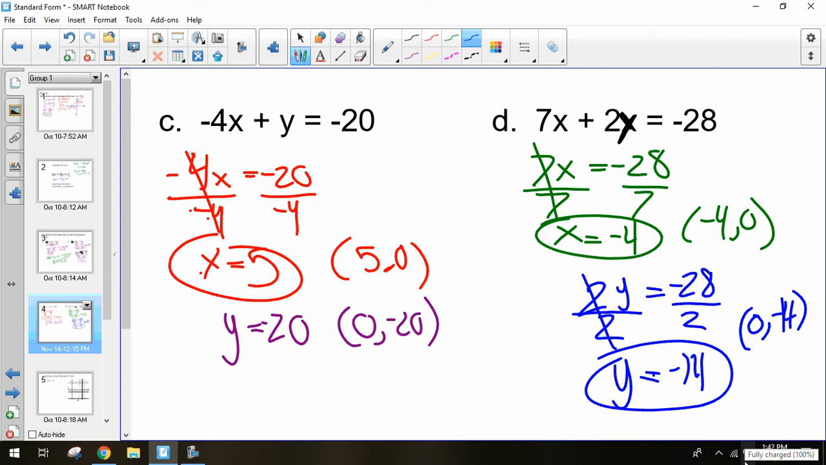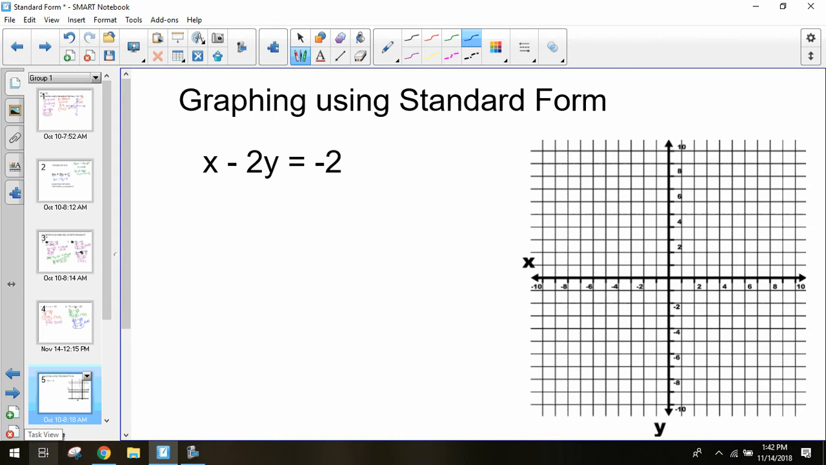So just use that covering up method, cancel out one of those pieces of information, solve for your other variable, and you have your two intercepts. So we talked about how to find intercepts with standard form. Now we want to talk about how to graph using standard form.